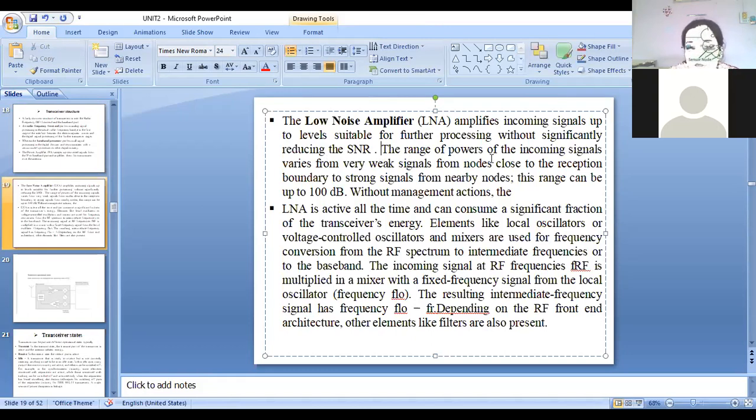Then the range of power of the incoming signal varies from weak signals from nodes close to the reception boundary to strong signals from nearby nodes. This range can be up to 100 dB without management action.